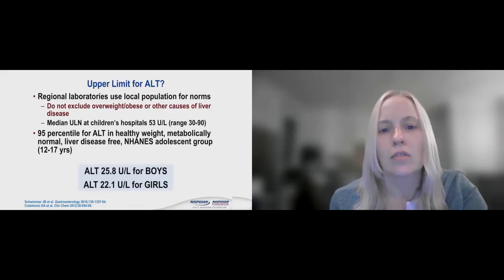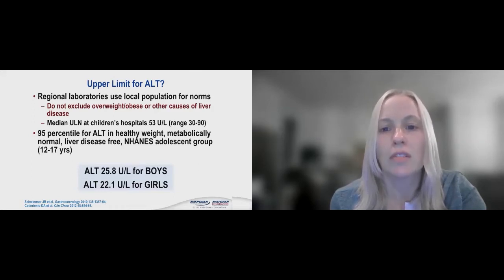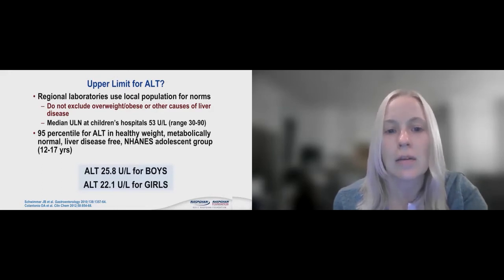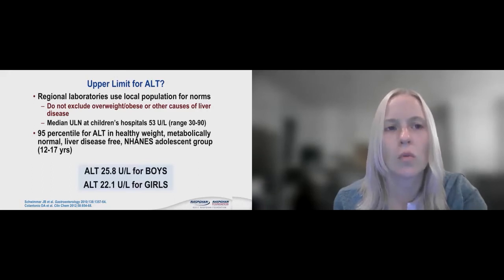Well, looking at this from a pediatric perspective, we actually looked at the NHANES adolescent group of 12 to 17 years of age to determine what is actually normal for boys and girls. This excluded those that were overweight, obese, and those with underlying liver disease. And actually an ALT of 25 to 26 for boys and an ALT of 22 for girls is what is considered normal. And these are the numbers that we use on the pediatric side. We don't actually go by what each individual hospital range says. Next, please.